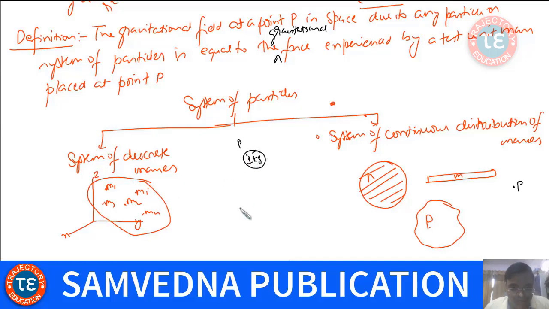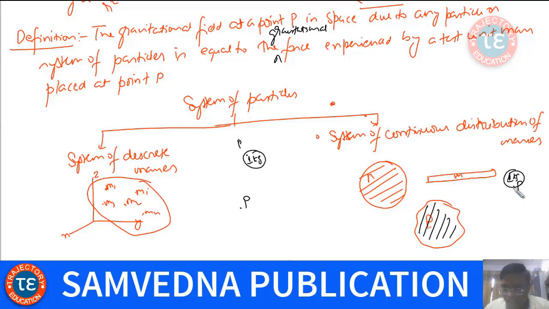Wherever you want to find a field, you just calculate what is the force experienced by 1 kg mass placed at that point P. That's how gravitational field is defined. If you want to find gravitational field of this system of continuous distribution of mass at point P, the same definition will hold good.